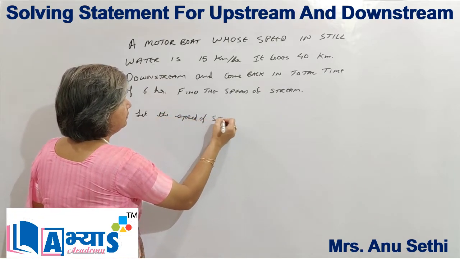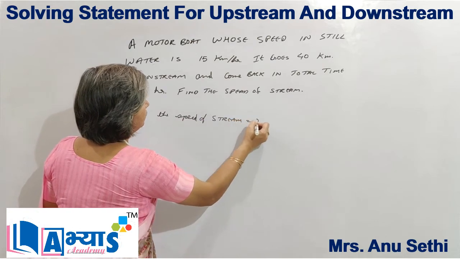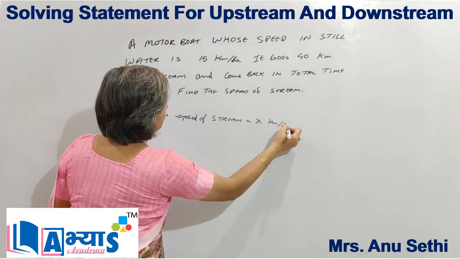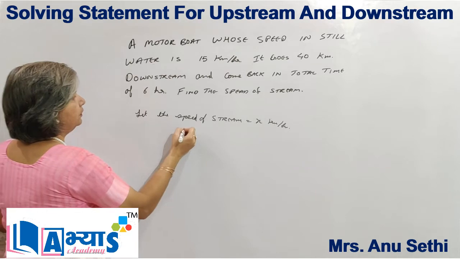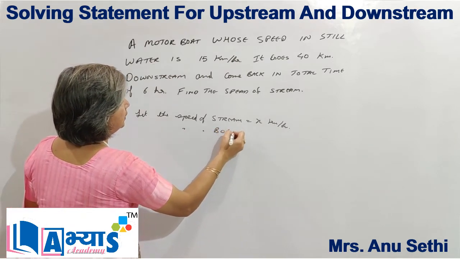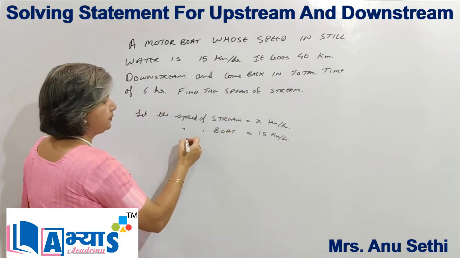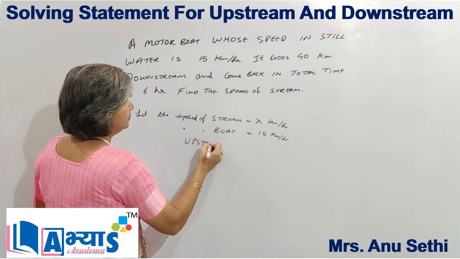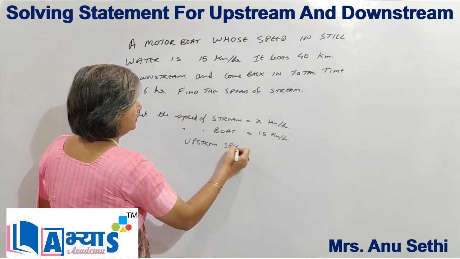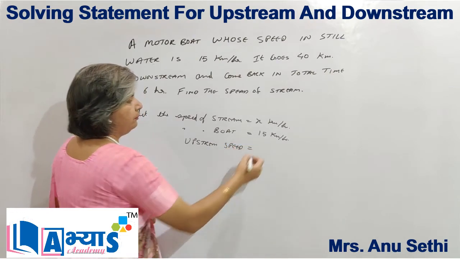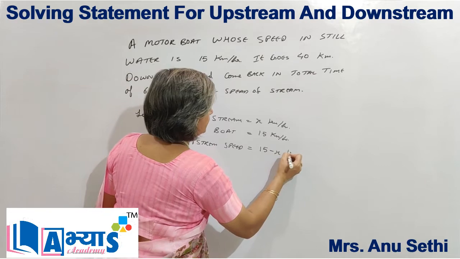Now let the speed of stream equal x kilometers per hour. Speed of boat is 15 kilometers per hour. So upstream speed will be 15 minus x kilometers per hour.